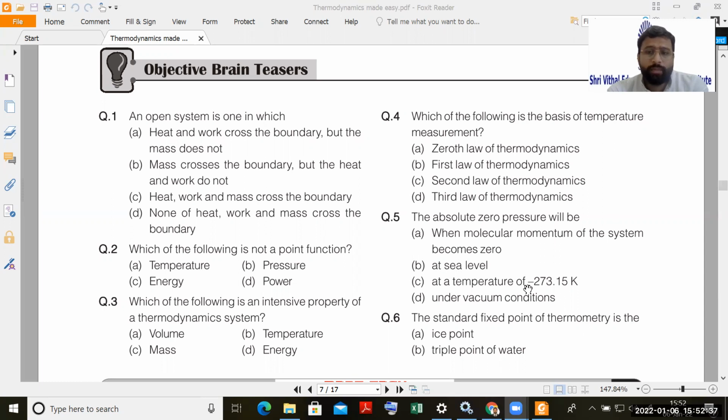Now at a temperature of minus 273.15, there is the third law of thermodynamics, which we will take shortly. It says that at minus 273.15 Kelvin, that means at 0 degrees Kelvin, not 0 degrees Celsius, which is the freezing point of water.